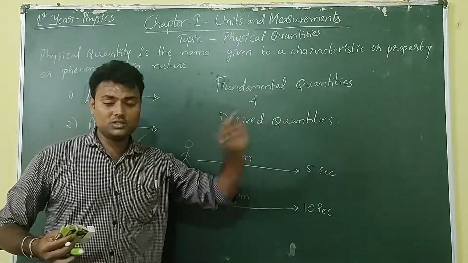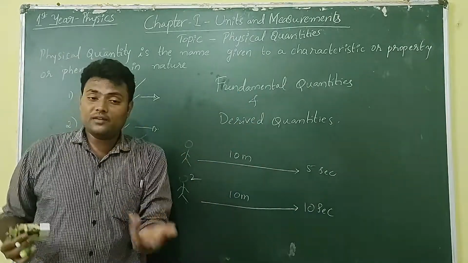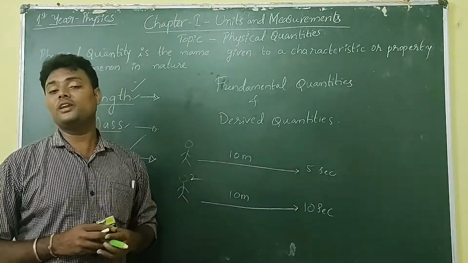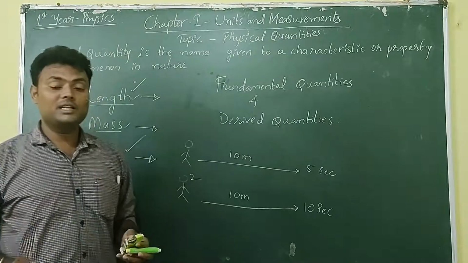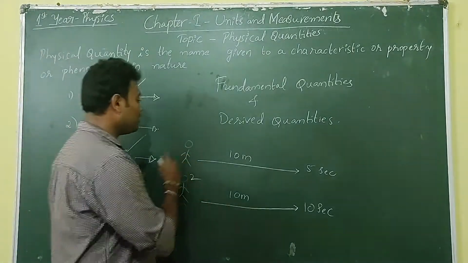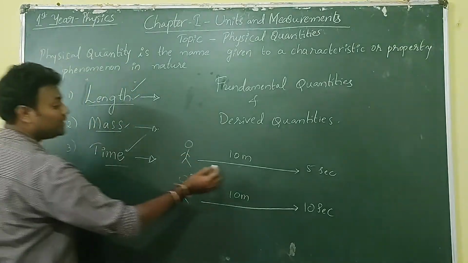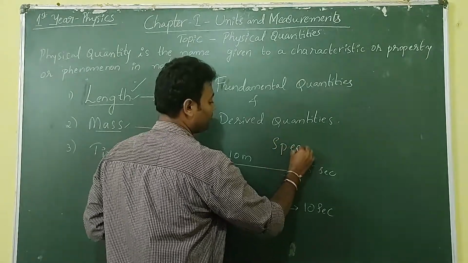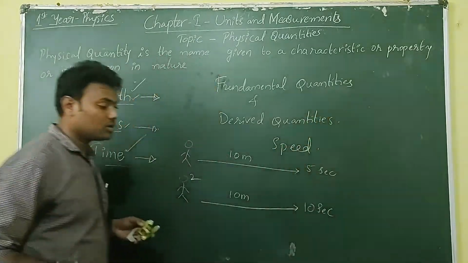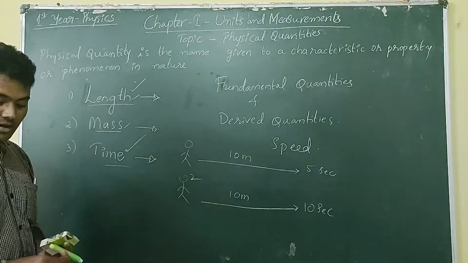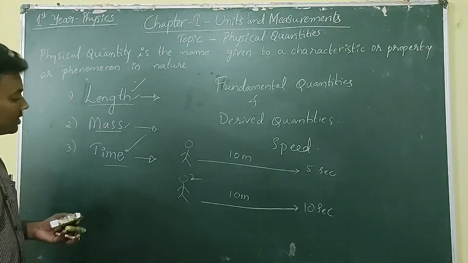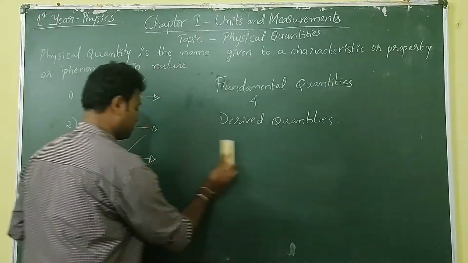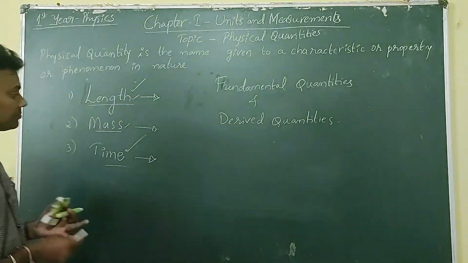There is some difference. Then how will you define or name this difference? Here we need another quantity, that is speed. Now we name it as speed. Another quantity or another characteristic we have come across now. Now see another thing.